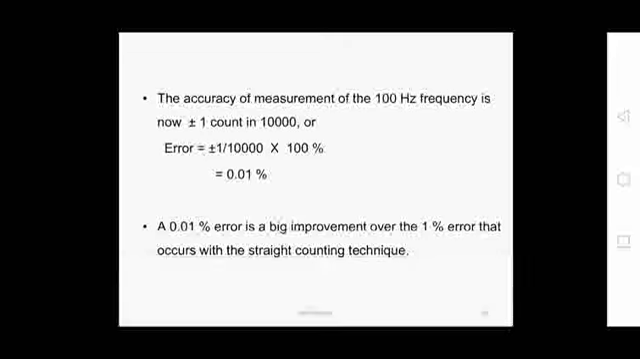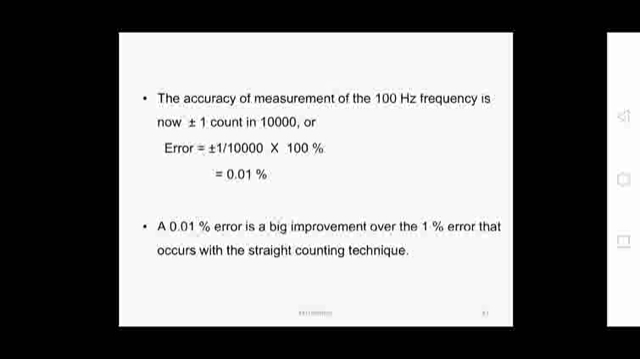Now the accuracy of the 100 hertz frequency measurement will be plus or minus 1 count in 10,000, as compared to plus or minus 1 count in 100 earlier. So plus or minus 1 by 10,000 into 100%. Now the percentage of error is reduced from 1% to 0.01%.